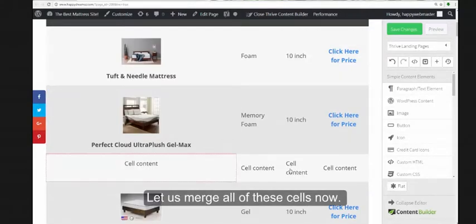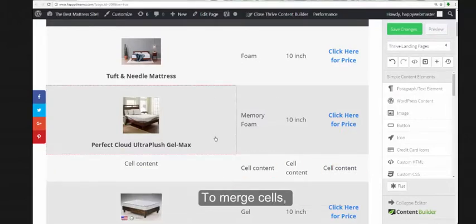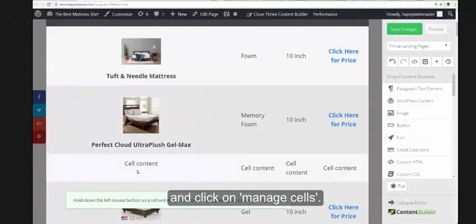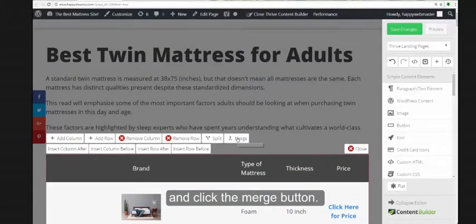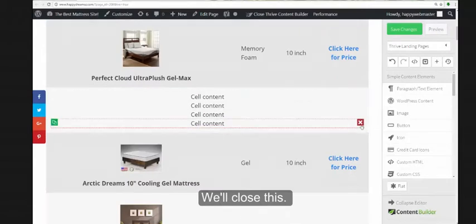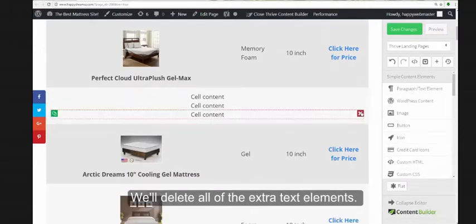Let us merge all of these cells now. To merge cells, just click inside a cell and click on Manage Cells. And then select all of the cells and click the Merge button. We will close this. We will delete all of the extra text elements.